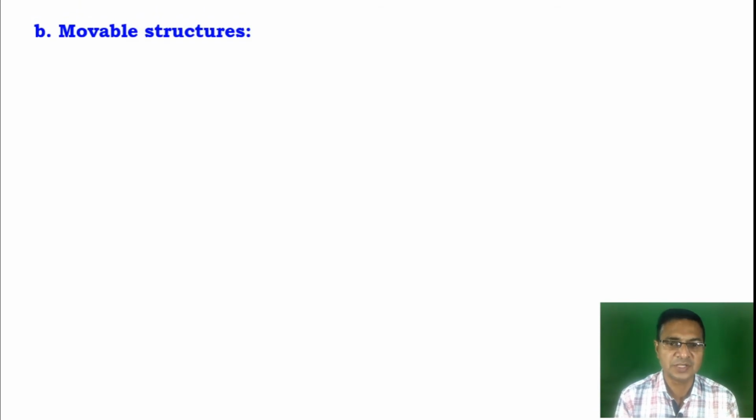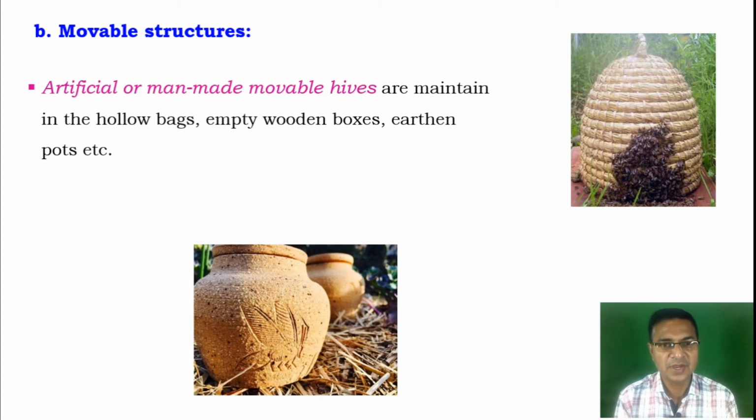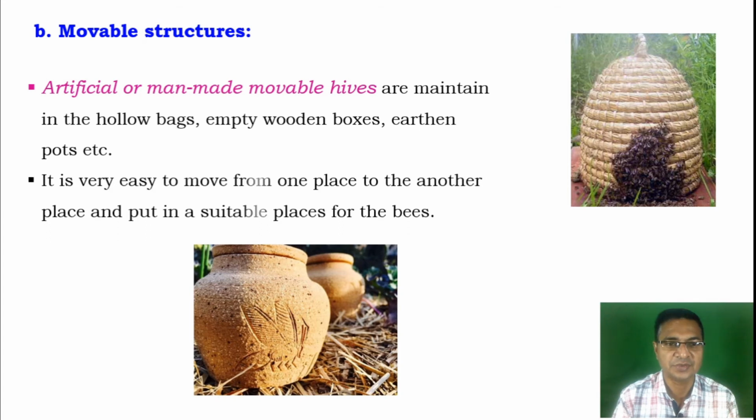Next is the movable structure. In this movable structure, the man-made movable hives are maintained. They take the form of hollow logs, empty wooden boxes, earthen pots, etc., or even bamboo. These are the images associated with the man-made movable hives, or artificial hives.